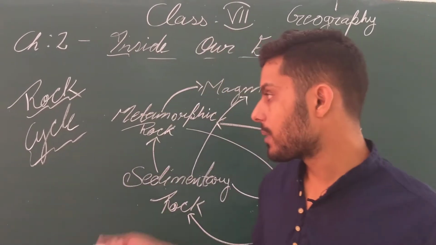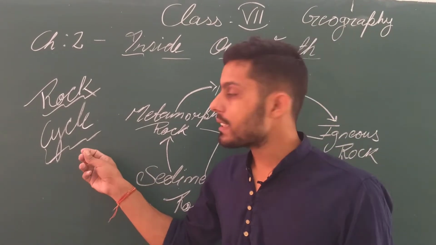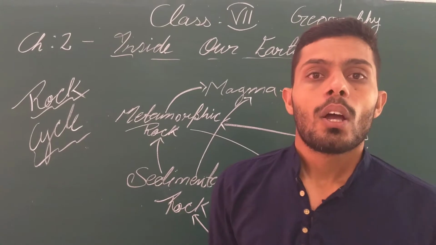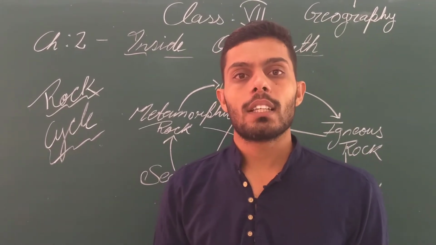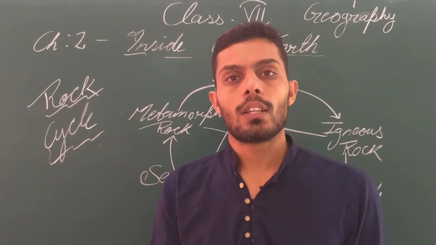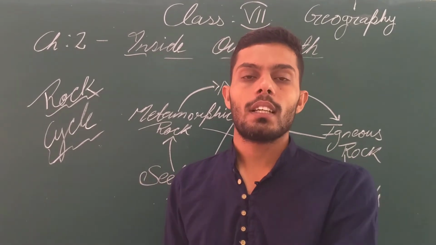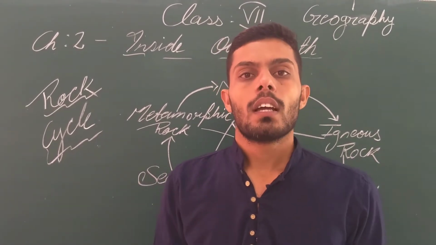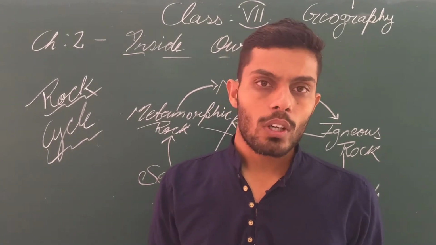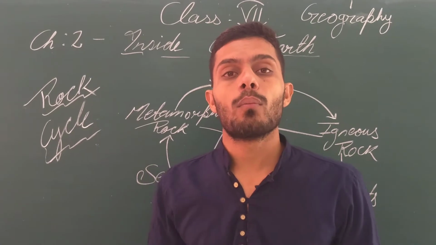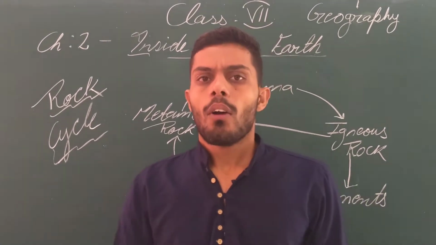So without wasting our time, let us see what the rock cycle means. Rock cycle means when one rock changes itself into another rock. We have seen that rocks are made from molten magma.